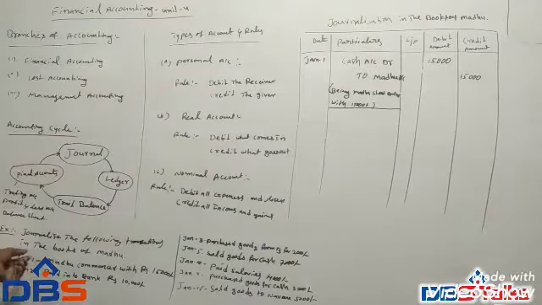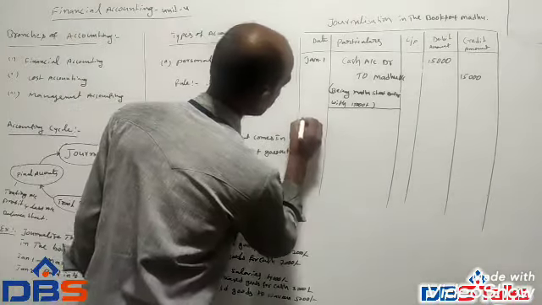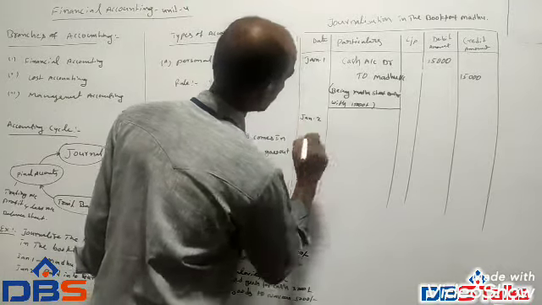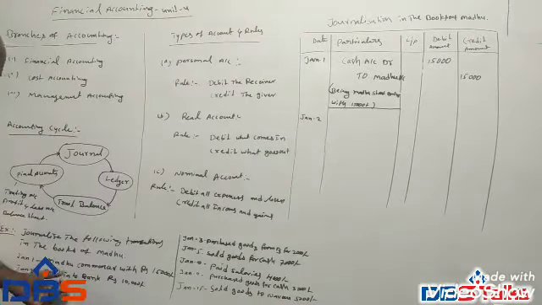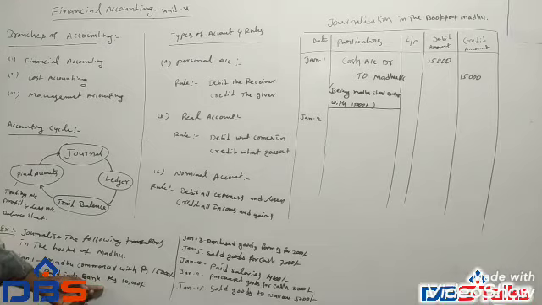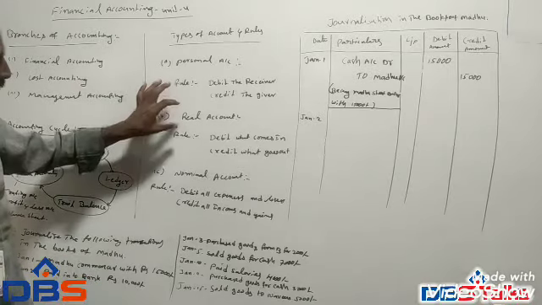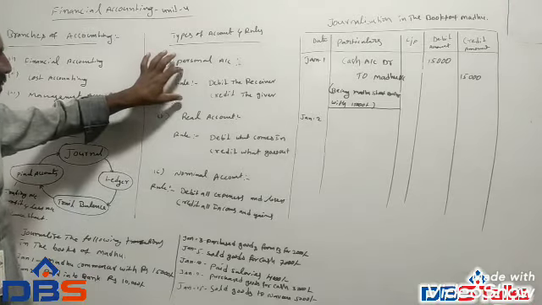Next transaction, January 2nd, paid into bank. In this transaction, bank is the name of the organization, so this transaction goes to personal account.